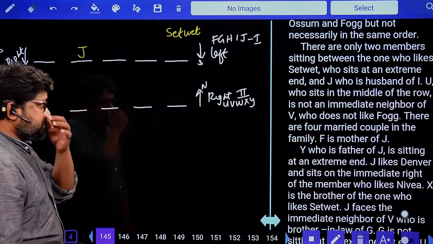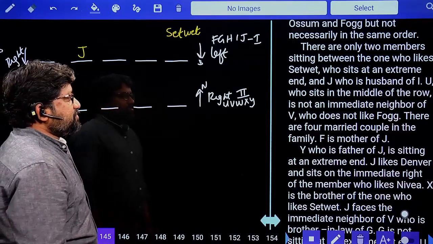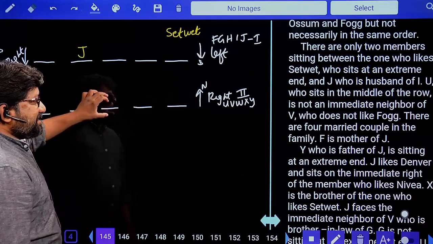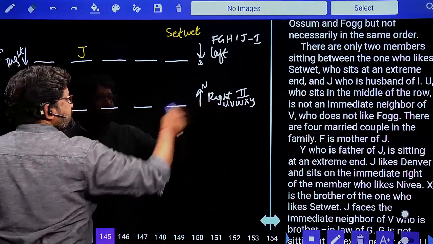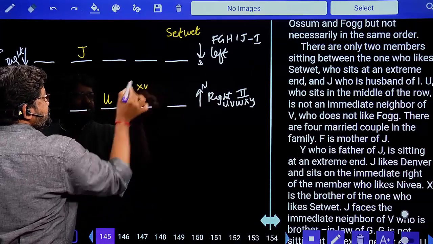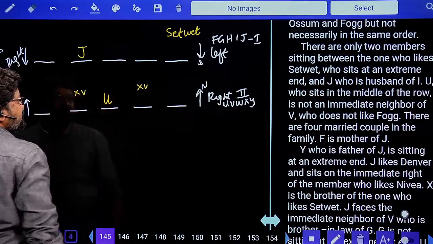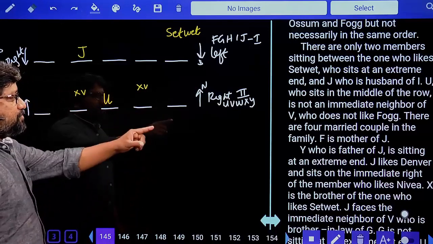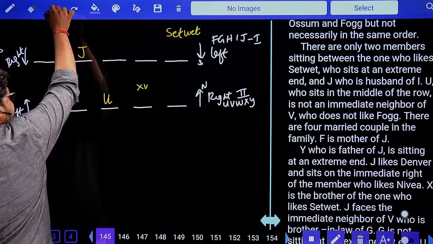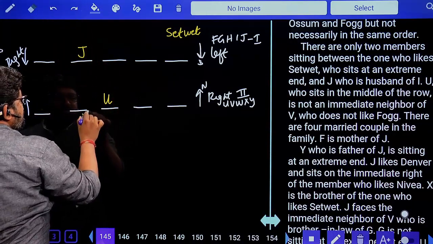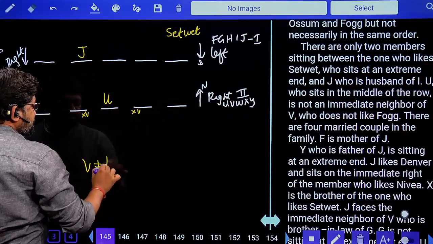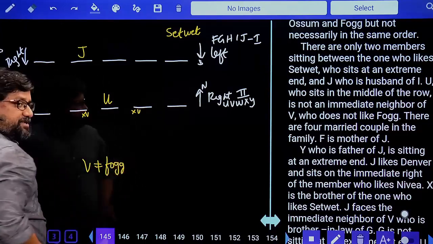Next, continuation. U, who sits in the middle of the row, is not an immediate neighbor of V, who does not like Fogg. U is sitting exactly in the middle of the line. U is facing north, so this place is for U. U is not an immediate neighbor of V, so this place is not for V, and this place is also not for V. Why? Because U is not an immediate neighbor of V, who does not like Fogg. So this place is not for V, this place is not for V, and V does not like Fogg. So clearly V is not equal to Fogg.